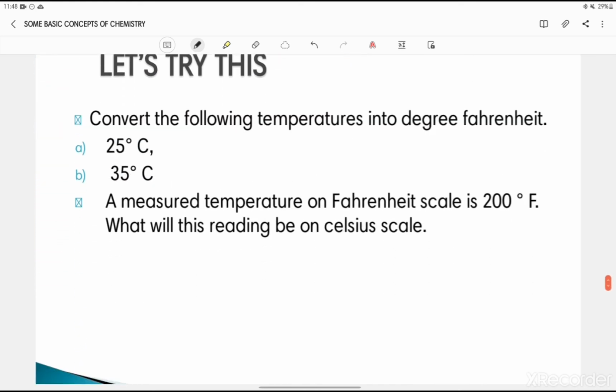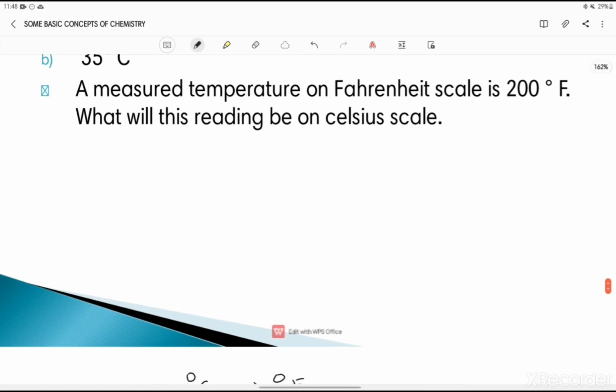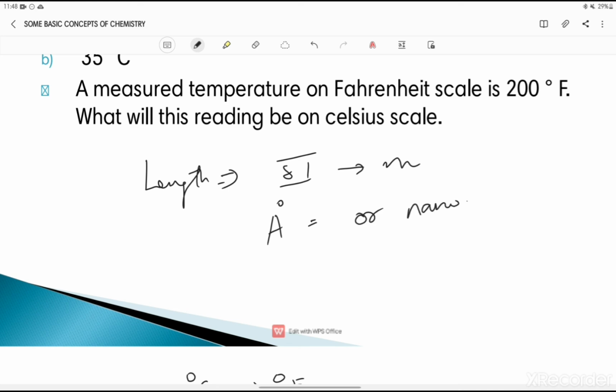After that, one more thing is there, that is length. The SI unit of length is basically, it is given, it is meter, right? But since in chemistry we are doing some kind of experiments always, so length is always written in angstrom, ठीक है, and nanometer or picometer, like this.